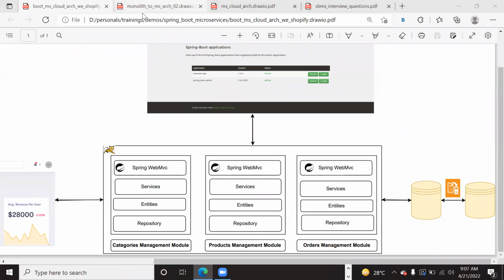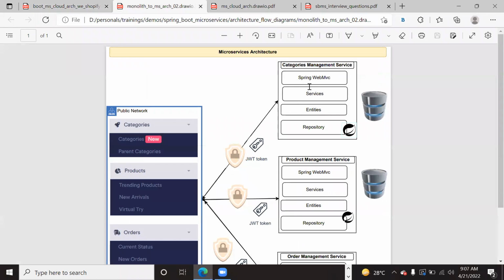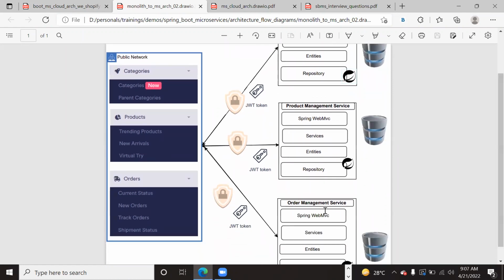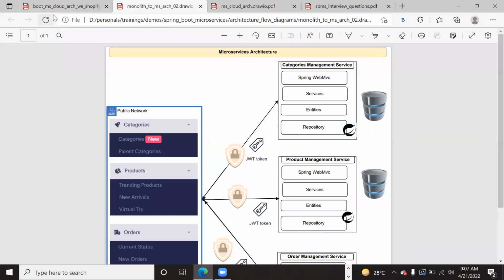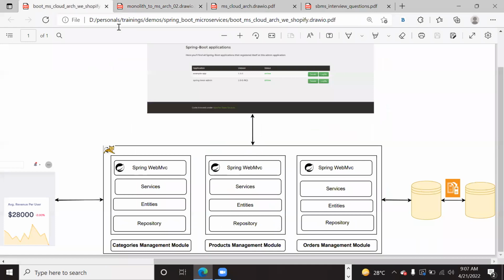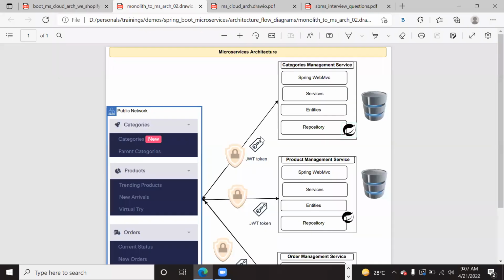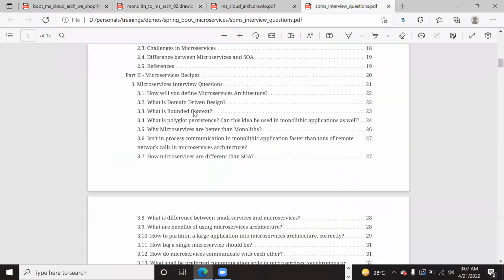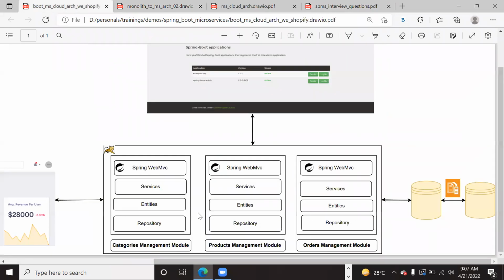Later, we converted it into microservices. Category service is one microservice which has its own database. Product is one microservice which has its own database. Order is one microservice which has its own database. Now we have converted our monolithic application into microservices. Why? When you really work on this, you will be able to answer this question. That is what you will work on here in this session.